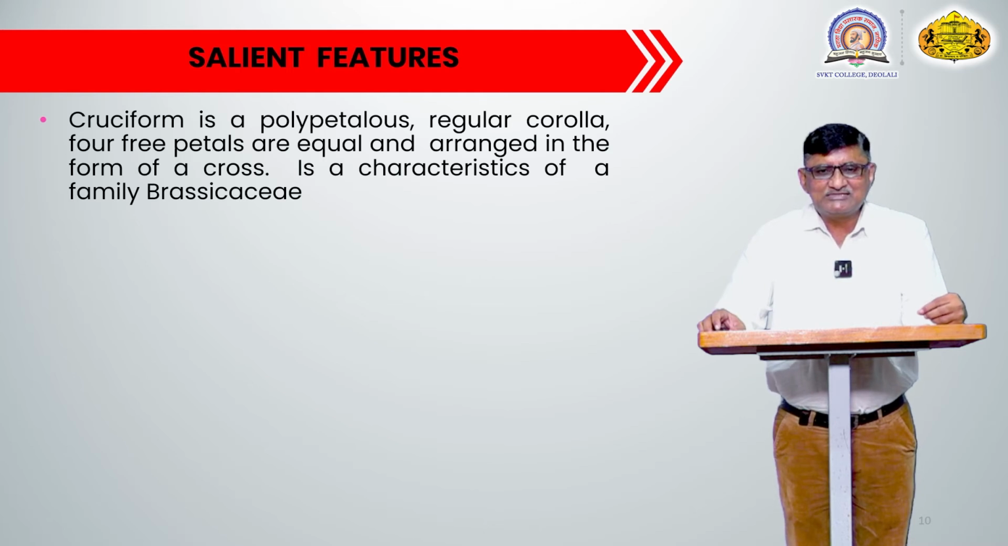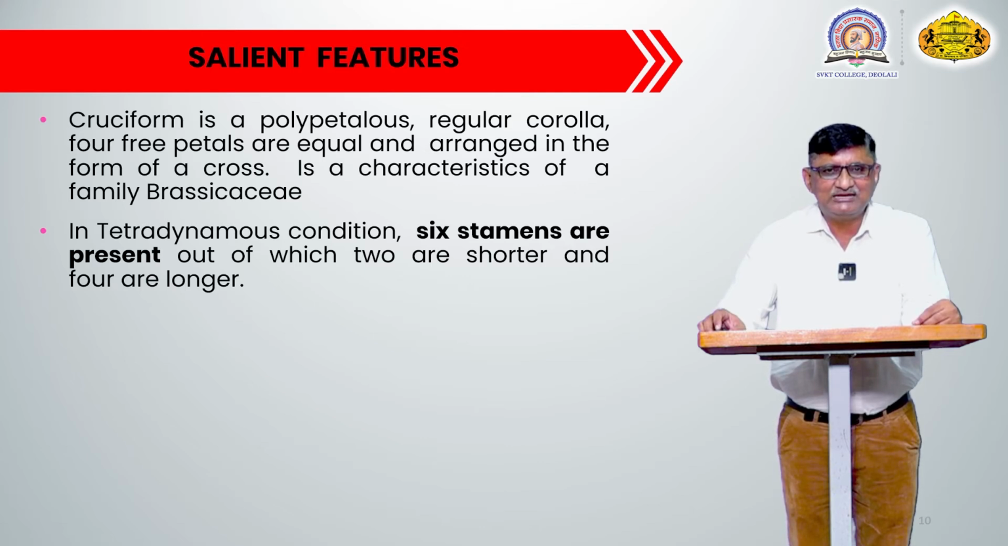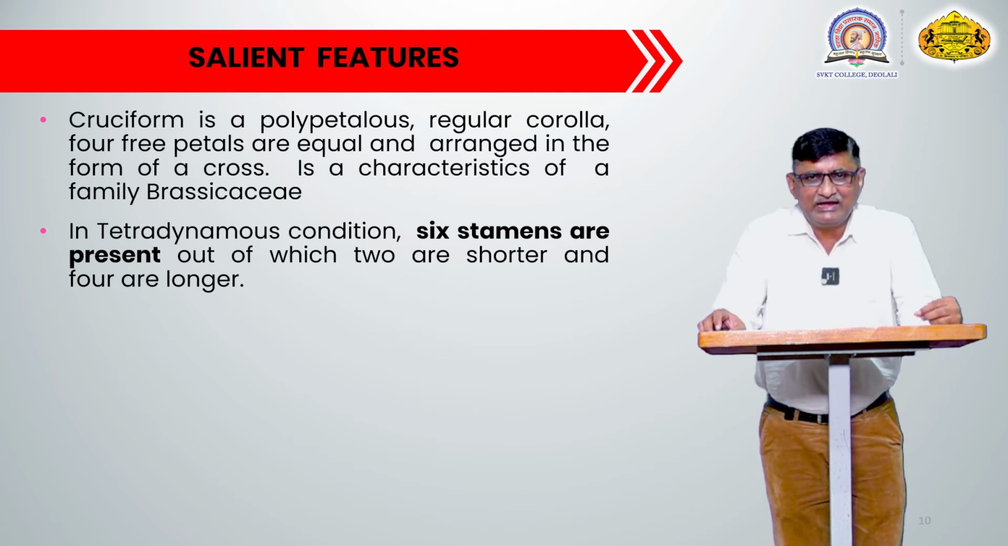4 free petals are equal and arranged in the form of a cross, and it is a characteristic feature of this particular family. The cruciform corolla only occurs in this particular family. And another typical salient feature is the tetradynamous condition of stamens in the androecium.